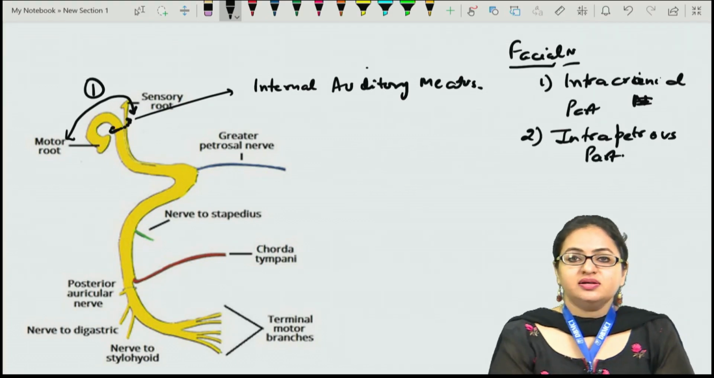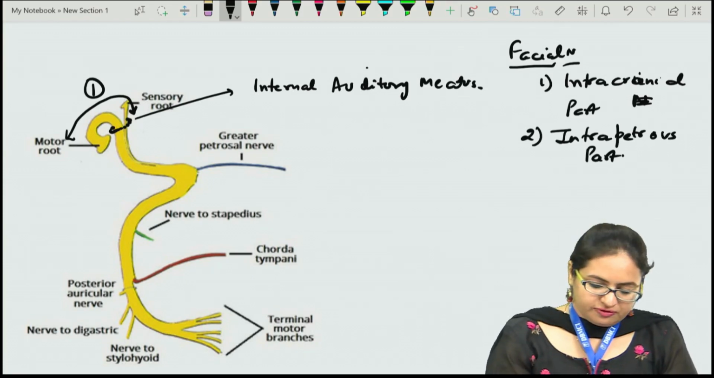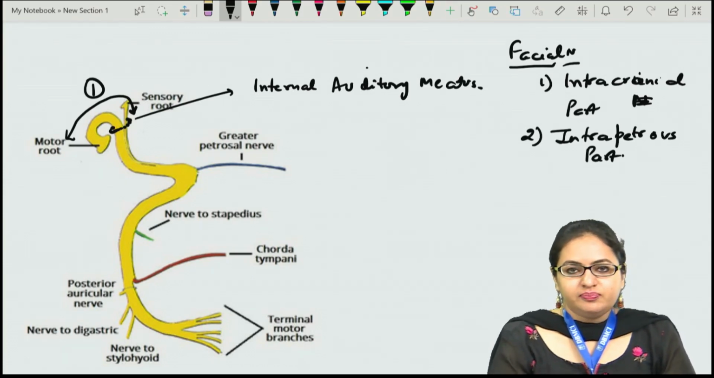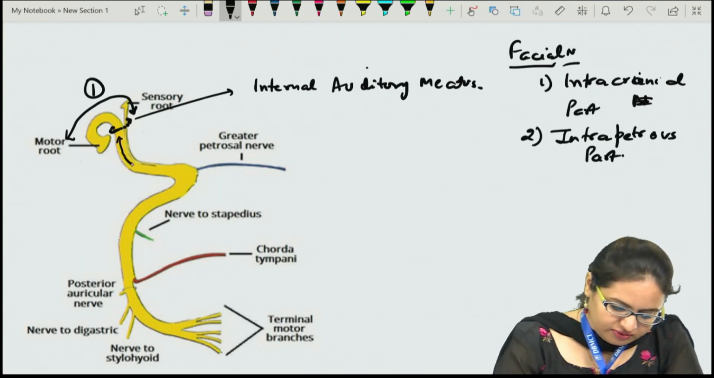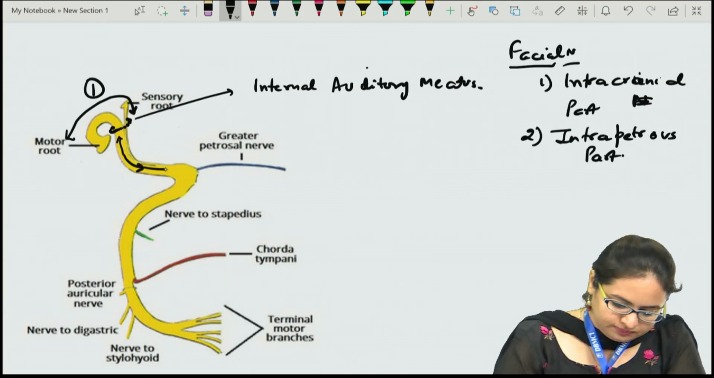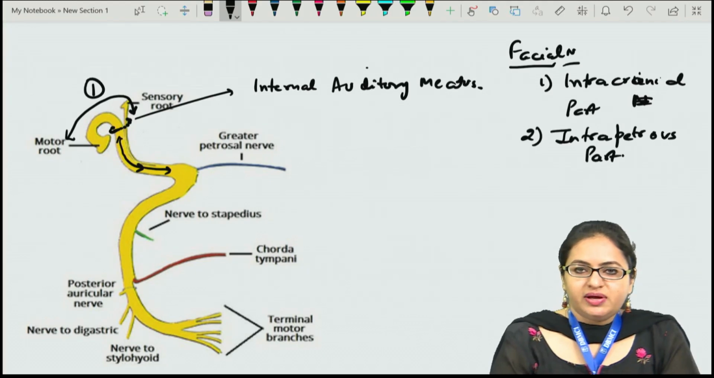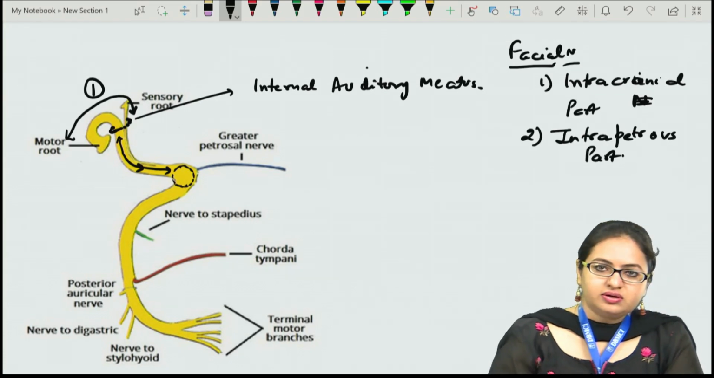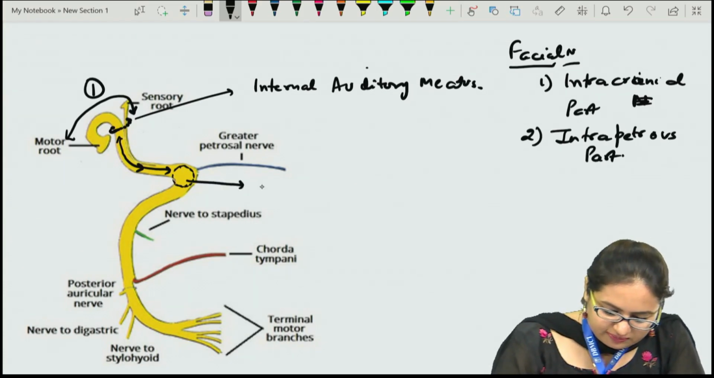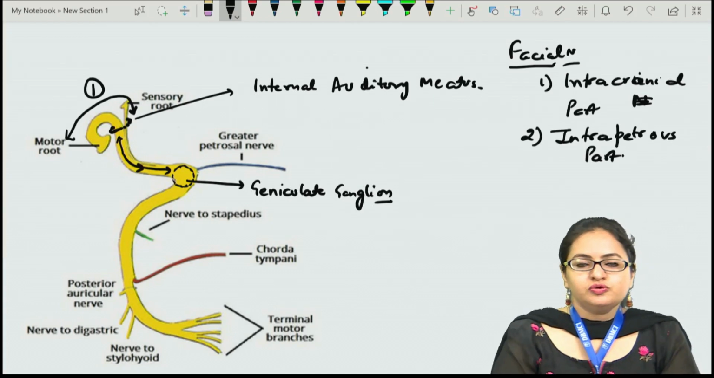The intrapetrous part is that part of the facial nerve which traverses through the petrous part of the temporal bone. First of all, it is related to the inner ear, and that part is termed the labyrinthine part. Then as it reaches the middle ear cavity, or tympanic cavity, there is a collection of neurons, which is termed the geniculate ganglion. It takes a turn and goes posteriorly.